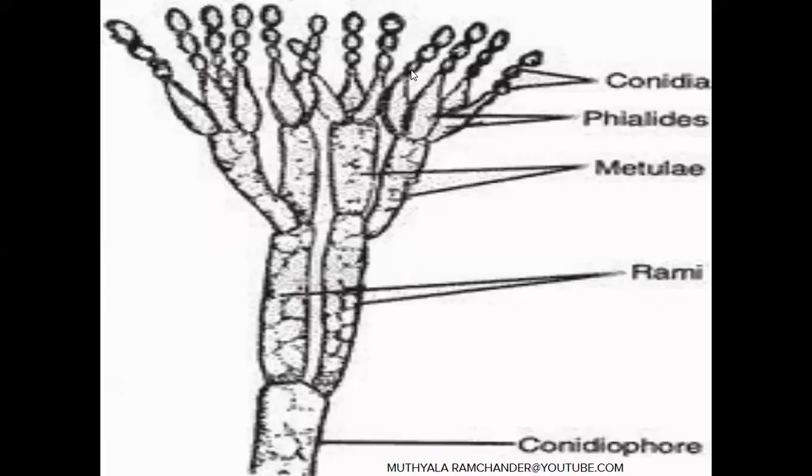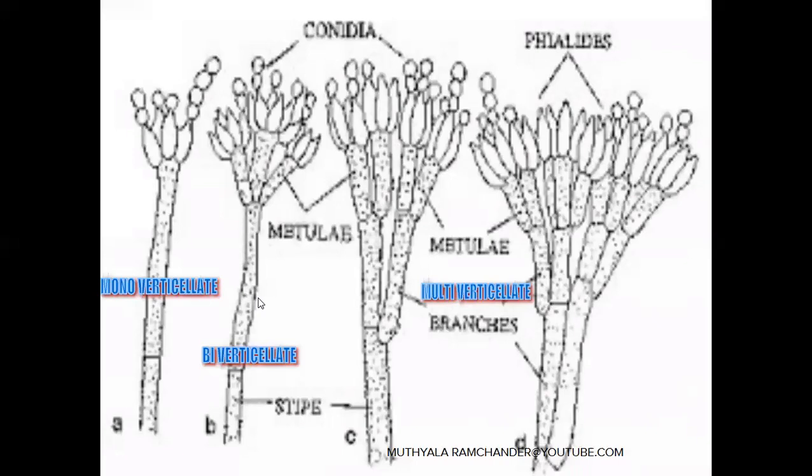Finally, at the matured stage of asexual reproduction of penicillium, this shows a paintbrush structure. The paintbrush structure appears during the asexual reproduction. The paintbrush structure is also called the penicillus. Penicillium means paintbrush structure. During the asexual reproduction, the development of flower vase-like structures on the conidiophore is classified into three types.